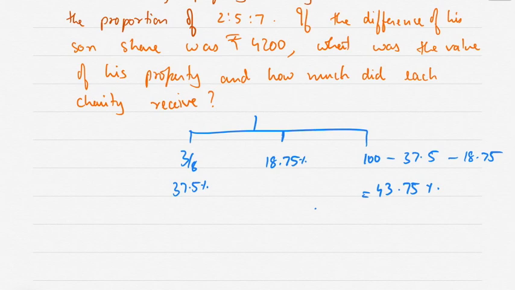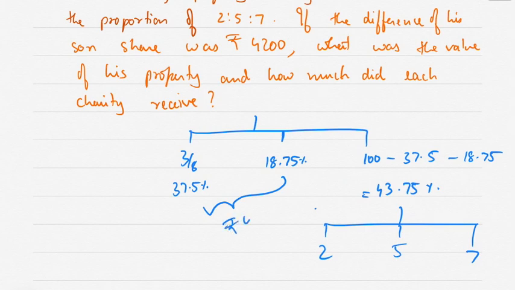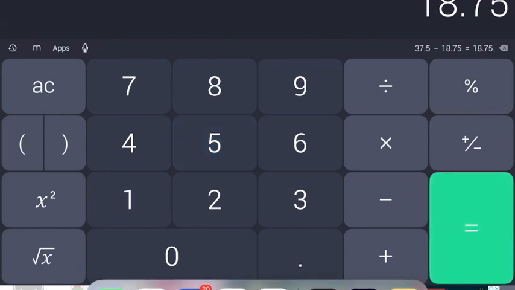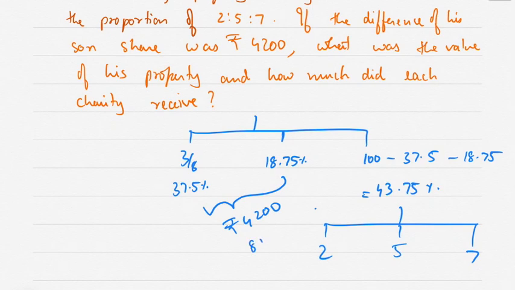So 43.75% is distributed between 3 charities in the ratio 2:5:7. And the difference of the sons' shares is rupees 4,200. Let's see the percentage difference: 37.5 minus 18.75 comes to 18.75.